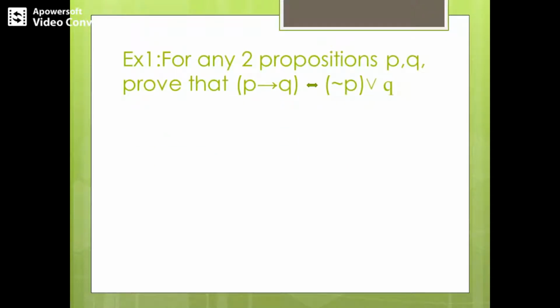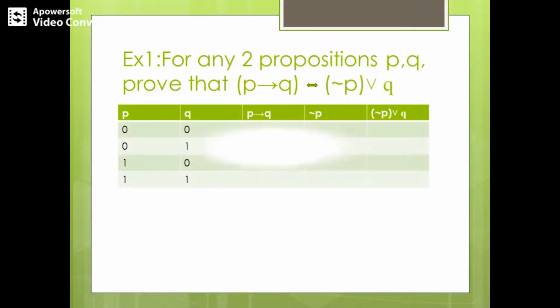So let's take a particular problem in this logical equivalence. Given two propositions P and Q, we are supposed to prove that P implies Q is logically equivalent to negation P or Q. First of all, we'll construct a truth table. In this truth table, let us design the rows for two propositions P and Q.